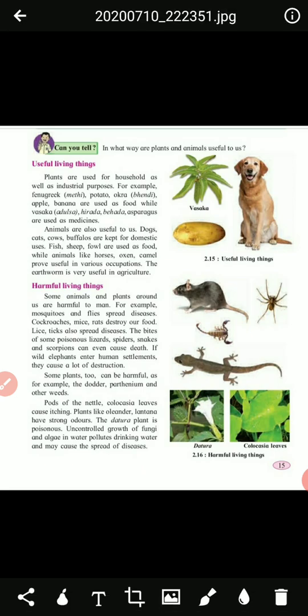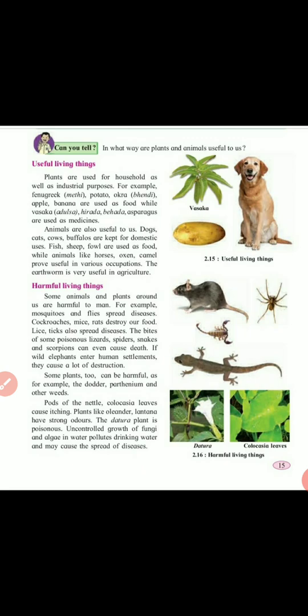The earthworm is also very useful in agriculture. So these animals are also useful for us. Those which are useful for us are known as useful living things. Understood? Plants and animals both are useful for us.